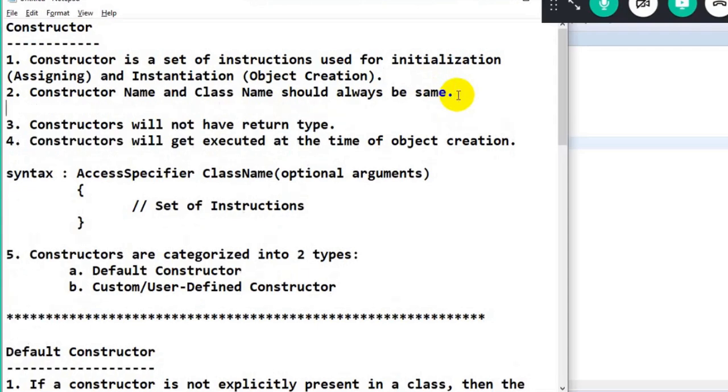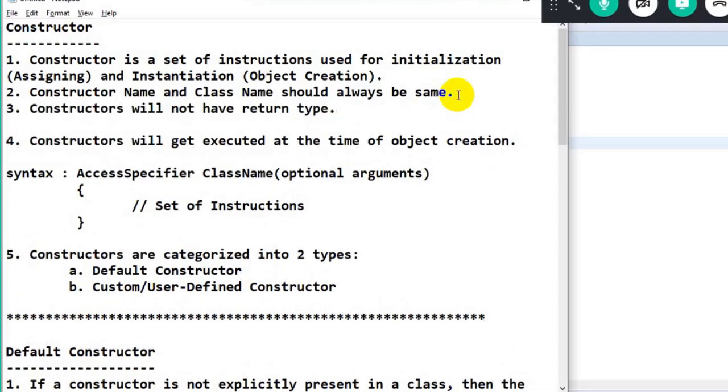And what is the second rule? Sir, constructor name and class name should always be the same here. You like it, you don't like it, you have to follow this rule. Class name and constructor name will always be the same. Do constructors have a return type? No, constructors will not have any return type. Did I use void somewhere? Did I use int somewhere? No, constructors will never have a return type.